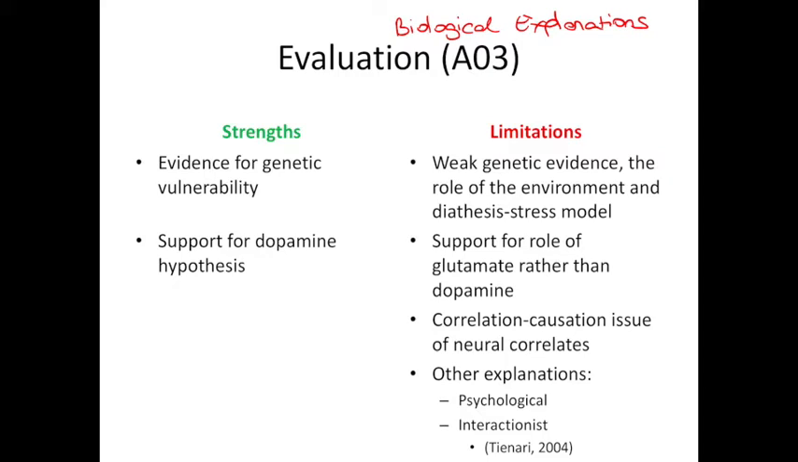So the strengths that we're going to look at are evidence for genetic vulnerability, supporting the genetic explanations, and also support for the dopamine hypothesis, which is the neural correlate explanation. Limitations, we'll look at the issues with relying on family studies for genetic evidence. We'll be looking at the role of glutamate rather than dopamine. We'll be looking at the correlation causation issues of neural correlates. And then, as we progress and learn about psychological explanations and the interactionist approach, you'll be able to use these as limitations as well.